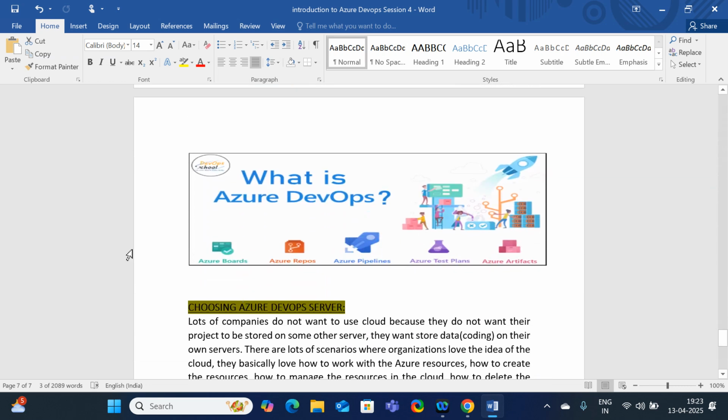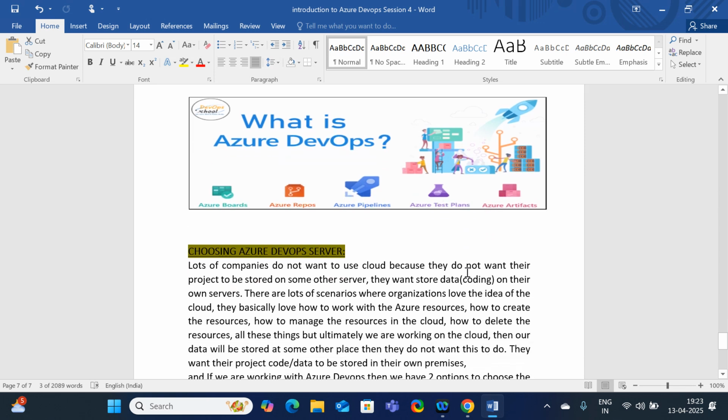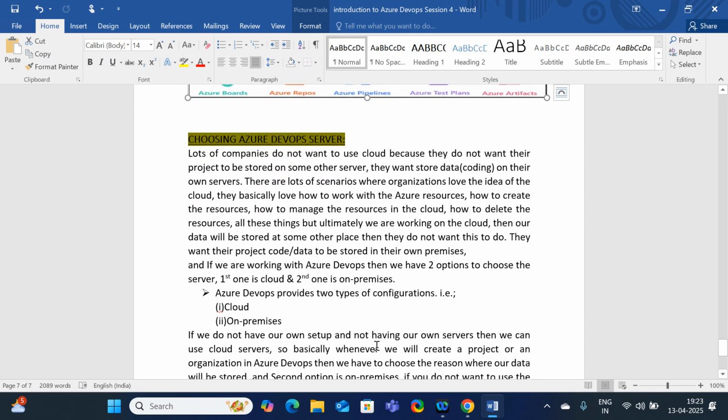Okay, and here I am going to explain what is Azure DevOps and what are the key components available in Azure DevOps. Whatever things I show to you, we are going to discuss in detail in the upcoming sessions. Don't worry guys, just have an introduction: Azure Boards, Azure Repos, Azure Pipelines, Azure Test Plans, Azure Artifacts, everything we are going to discuss in detail in the further sessions.